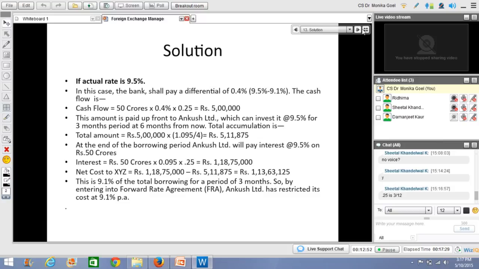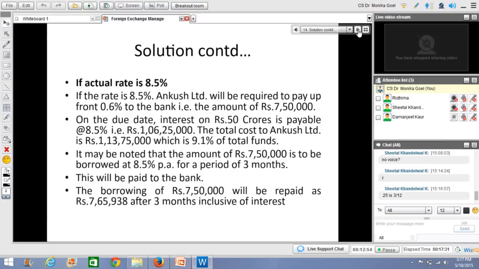But what if the market rate of interest is 8.5%? If the market rate of interest would have been 8.5% and Ankush Limited has entered into a forward rate agreement with Bank of India, in that situation, Ankush Limited would be required to pay to the bank 0.6%, right? 0.6% of what? 0.6% of 50 crores. Of 50 crores, it will pay 0.6% for a period of 3 months. That would be 7,50,000.